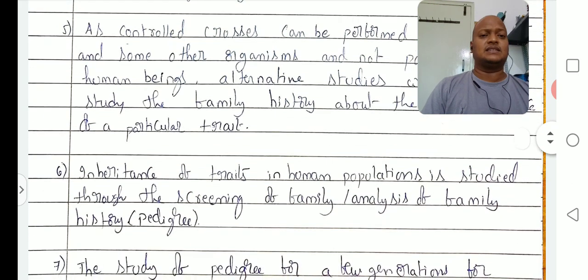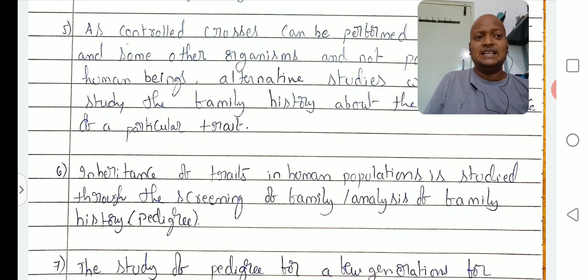Okay. Point number 6: inheritance of traits in human populations is studied through the screening of families or analysis of family history, which is called pedigree. What is meant by pedigree? Pedigree means studying family history, studying whether a particular trait is carried forward from one generation to another generation.